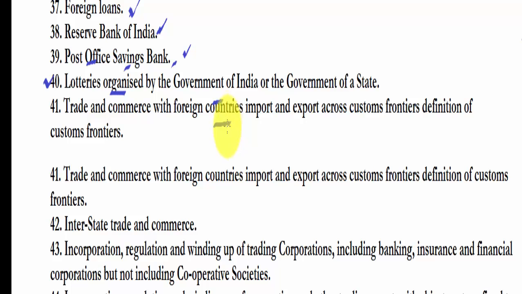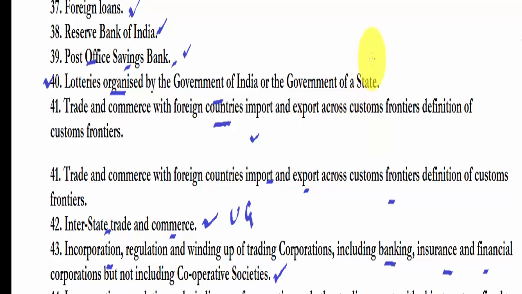Trade and commerce with foreign countries. It is both related to Indian economy and foreign relations, international relations. Therefore in the union list, trade and commerce with foreign countries, import and export across customs, you can relate either to Indian economy or to international relations. Interstate trade and commerce, again the logic is that it is a federation, a unified law should be there. Interstate trade and commerce is regulated by the union government. Incorporation, regulation and winding up of trading corporations including banking, insurance and financial corporations, but not including cooperative societies. These are a few exceptions which you will have to keep in mind while looking at the union list.